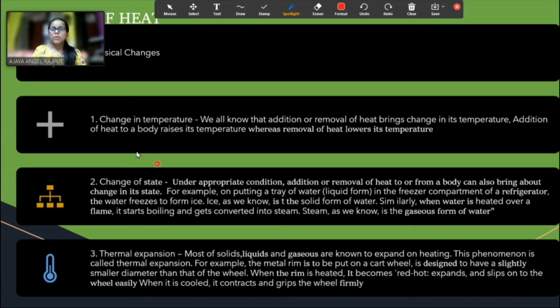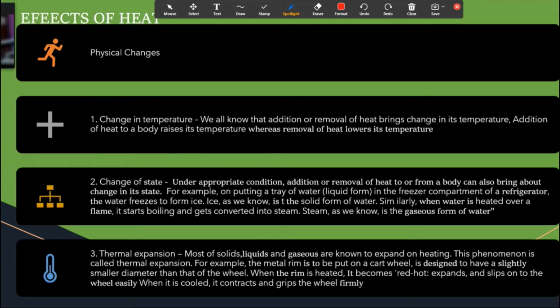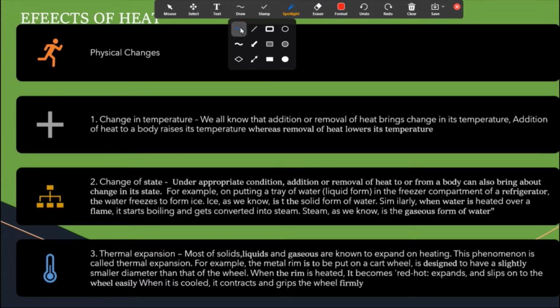Okay. So now, the effect of heat. What is the effect of heat? Physical changes. First we will learn what physical changes are. These are divided into three parts. First is change in temperature, the second is change of state, and the third is thermal expansion. So these are the things that we are going to learn today.